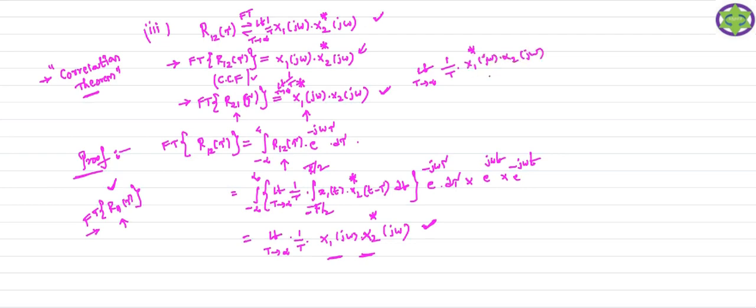Here limit T tends to infinity 1 by T remains. After the procedure we will get x1 of j omega multiplied by x2 conjugate of j omega. This is the correlation theorem. So this is about the cross correlation function with respect to the power signal. So this is all.